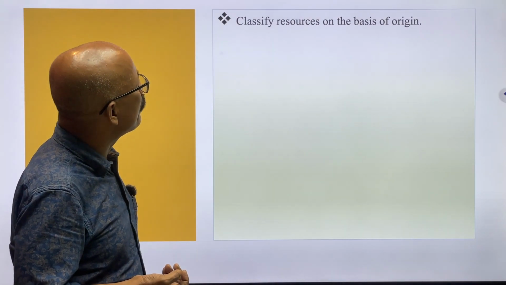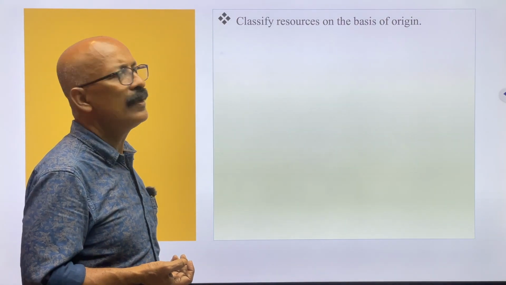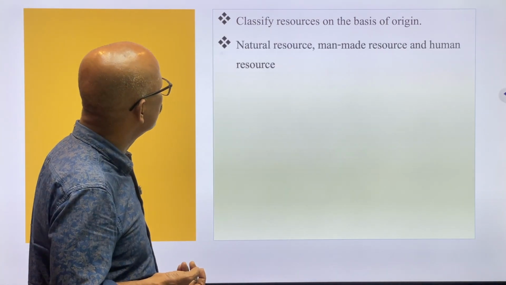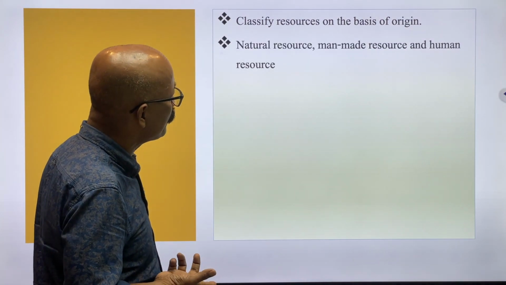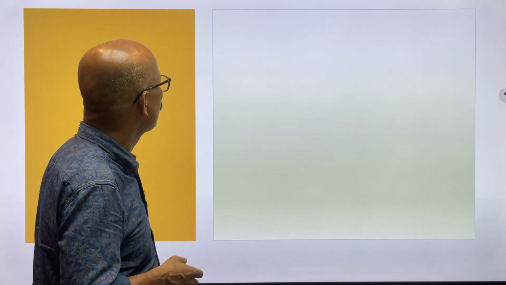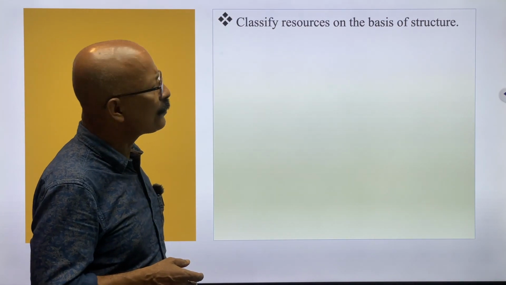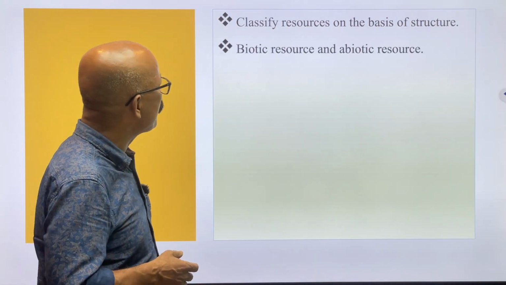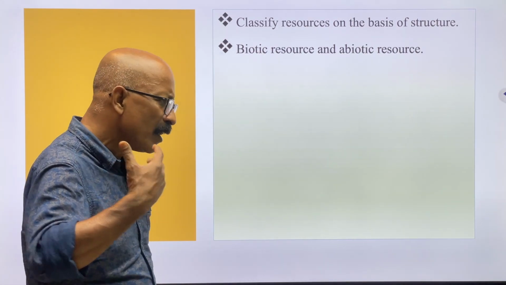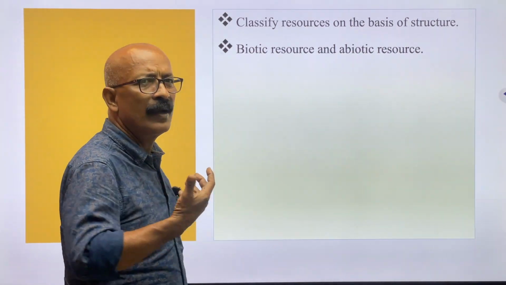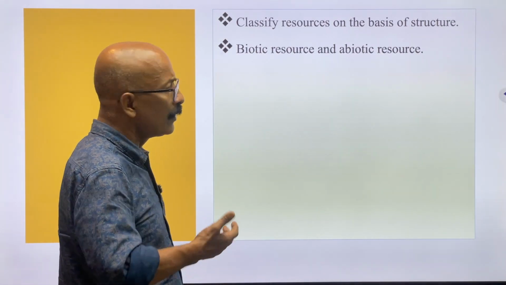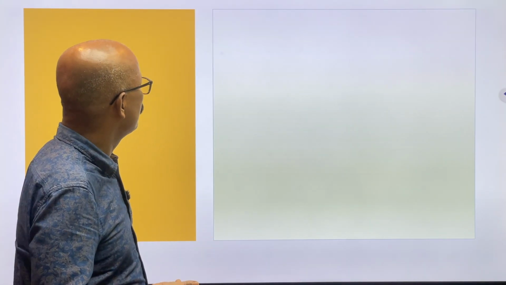Classify resources on the basis of origin. So on the basis of origin, we have to classify resource, and the answer will be natural resource, man-made resource, and human resource. This is on the basis of what? Origin. Classify resource on the basis of structure, and the answer will be biotic and abiotic. You know what is biotic and what is abiotic? Those that bear life, that is called biotic, and the opposite is abiotic.